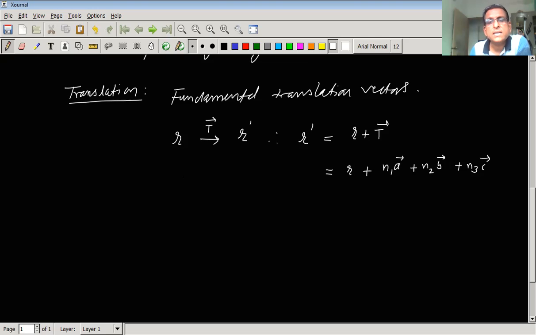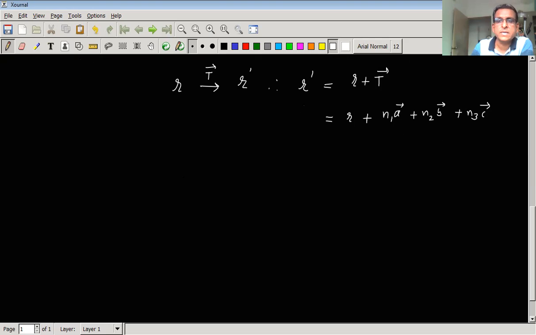If the lattice remains invariant even after carrying out the translation operation, then we say the lattice possesses translational symmetry.